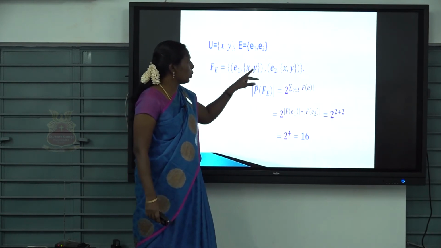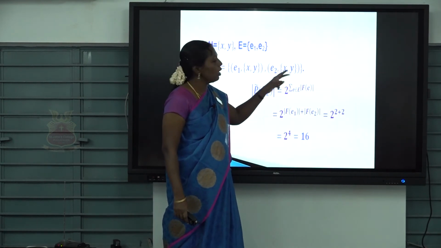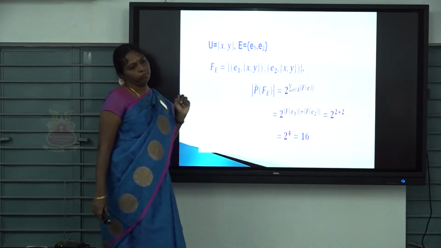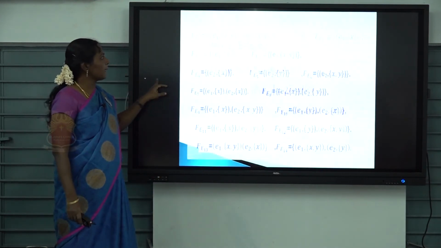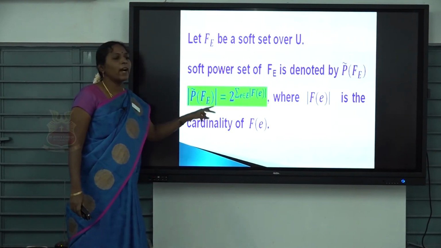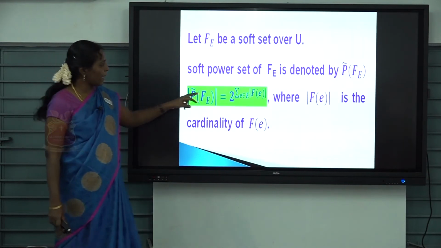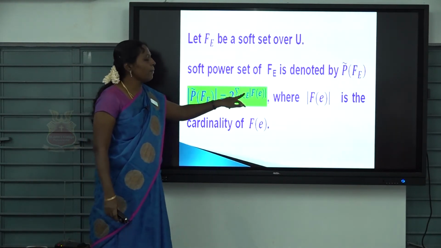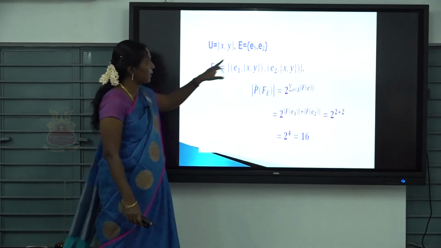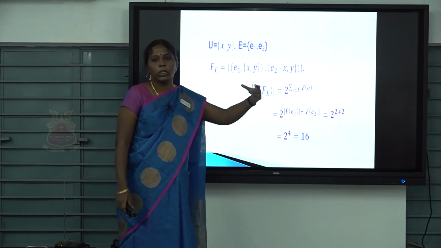What about the cardinality of F of E2? Here also 2. So 2 power 4. Am I right? So this is the formula to find the power set of any soft set. It is based on the parameterized set only. For each parameter, you find the cardinality of F of E1 plus F of E2 like this.